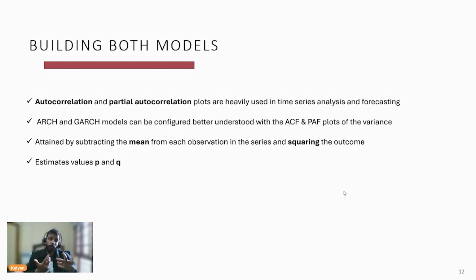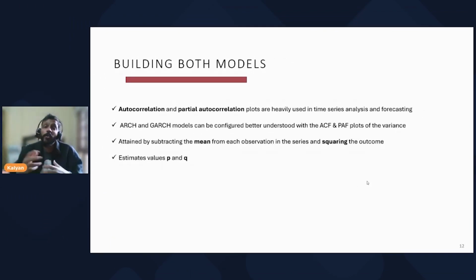That's the key role that autocorrelation and partial correlation plots play in time series. Once we have configured the models, we subtract the mean from each observation in the series and square the outcome. Once this has been done, we can estimate the values of our P and Q parameters the way we do for our ARMA models. You'll be seeing all that in a while.